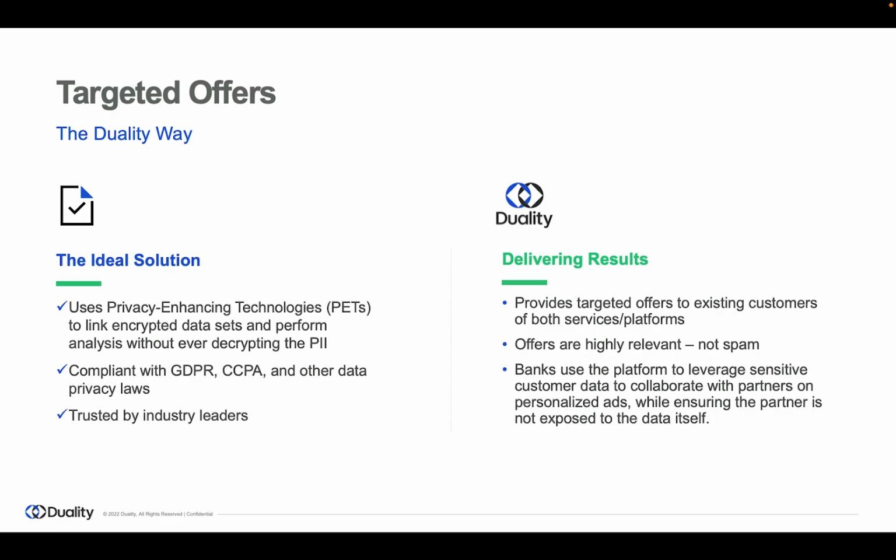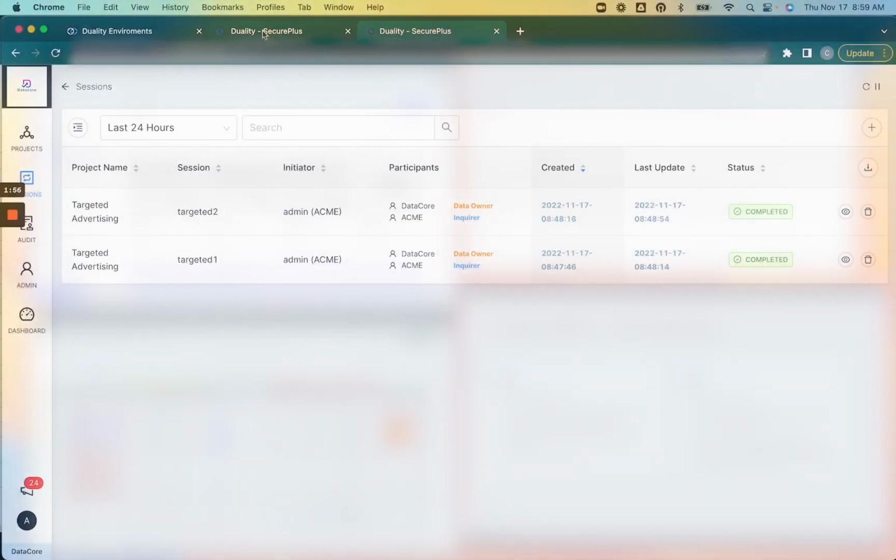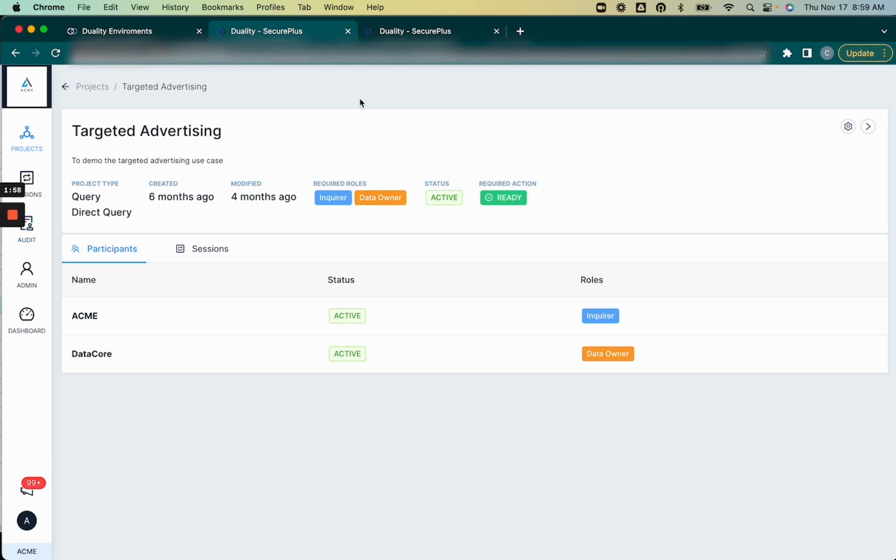So how does this work? Let's jump into our software and give a quick overview. Here we can see I've got a targeted advertising direct query project set up with Acme as a bank and Datacore as a partner. In this instance, Datacore will be a third-party internet services aggregator. So they aggregate all the internet services available for a particular area. And Acme is a bank.